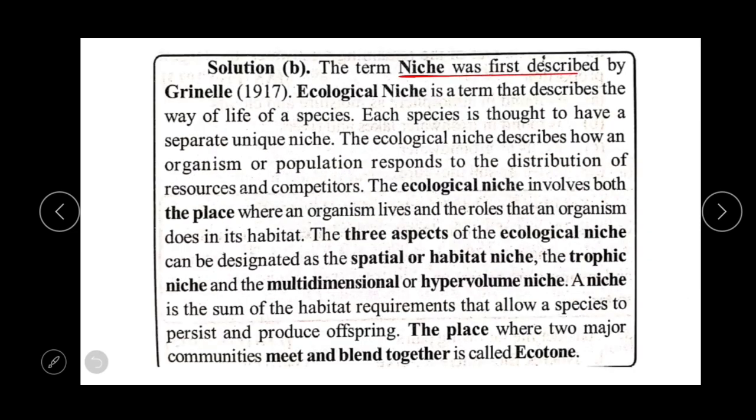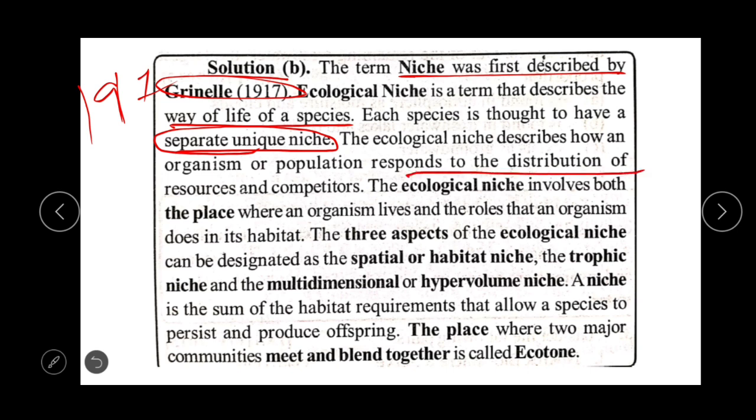So the term niche was first described by Grinnell in 1917. Ecological niche is a term that describes the way of life of a species. Each species is thought to have a separate unique niche. The ecological niche describes how an organism or a population responds to a distribution of resources and its competitors. The ecological niche involves both the place where an organism lives and the role that organism plays in that habitat.